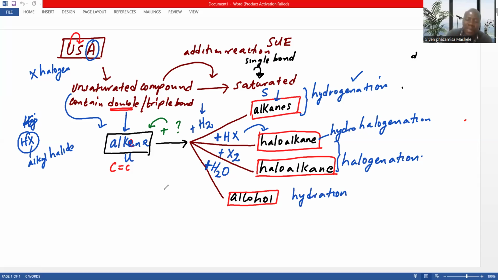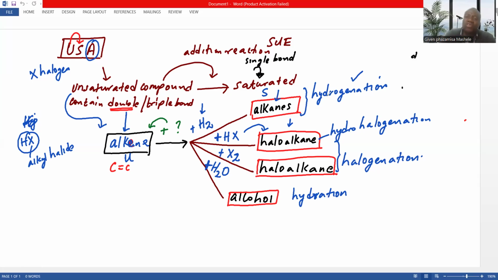But when we move from an alkene to an alcohol, this is called hydration, addition of water. So it's very important in the examination to know that when you are dealing with addition reactions, there are four types: hydrogenation, hydrohalogenation, halogenation, or hydration. But hydrohalogenation or halogenation only comes when you are forming a haloalkane.